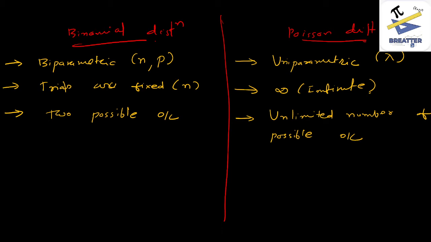For example, in case of number of printing mistakes per 10 pages, the number of printing mistakes can be anything. We cannot say that it has only two outcomes. It can have any number of outcomes.